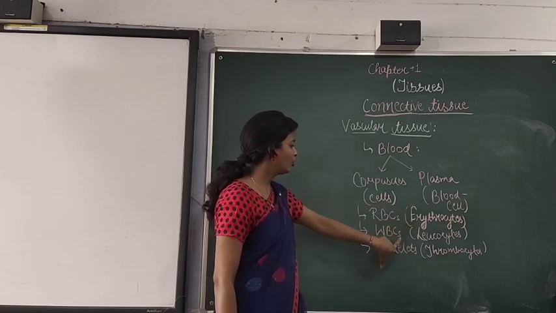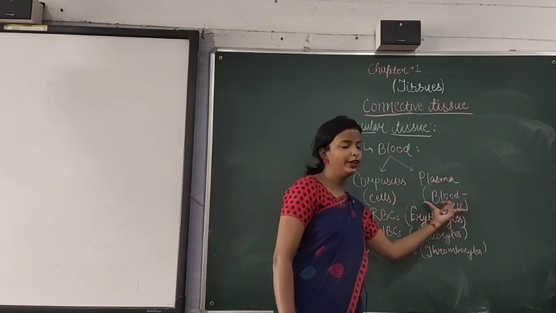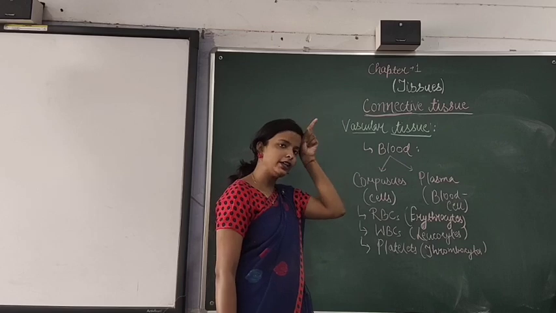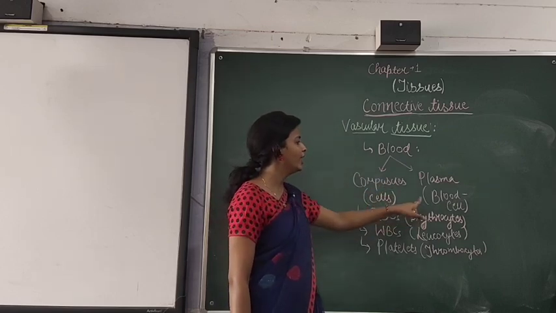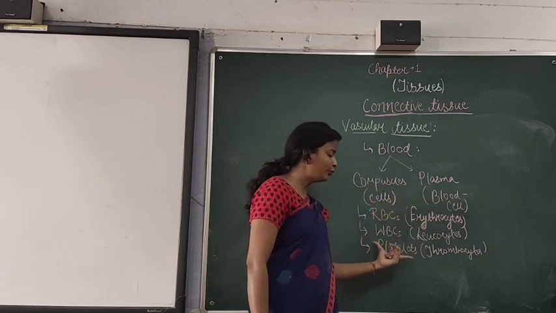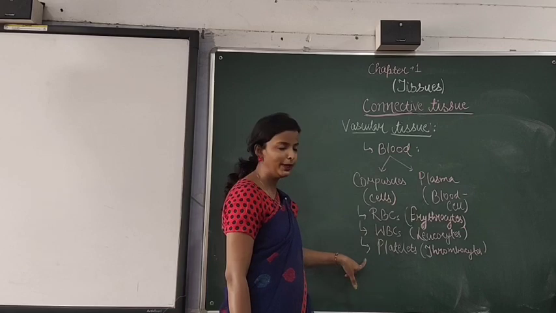So this was about the corpuscles part, and plasma is, as I have already told you, the blood component without the cells. How the cells are removed, you will study in the higher classes. Only at this level you must know that plasma is the blood without the corpuscles, and the corpuscles are the RBCs, WBCs and platelets.